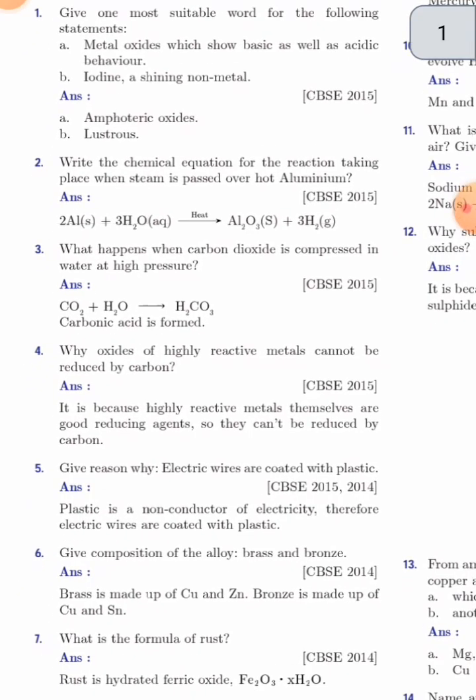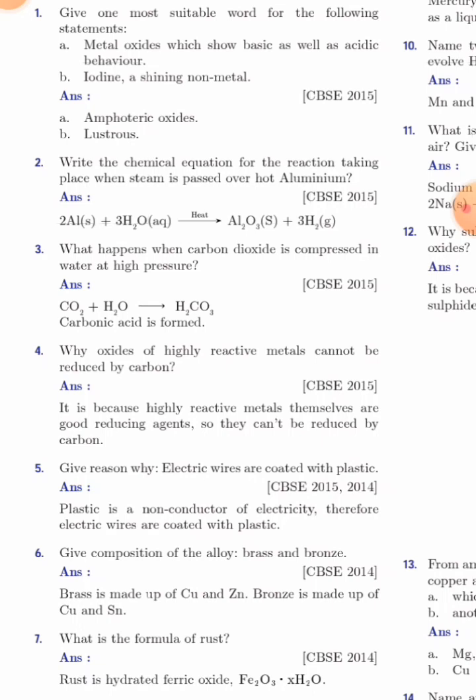Next question: write the chemical equation for the reaction taking place when steam is passed over hot aluminium. Answer is 2Al (solid) plus 3H2O (aqueous solution). When we heat it, it gives aluminium oxide, Al2O3 (solid), plus 3H2 (gas).